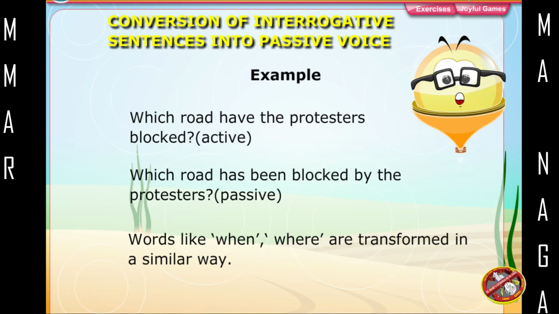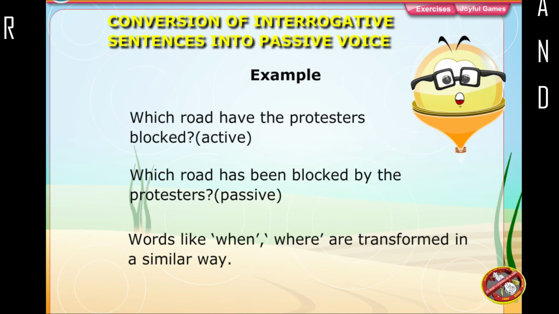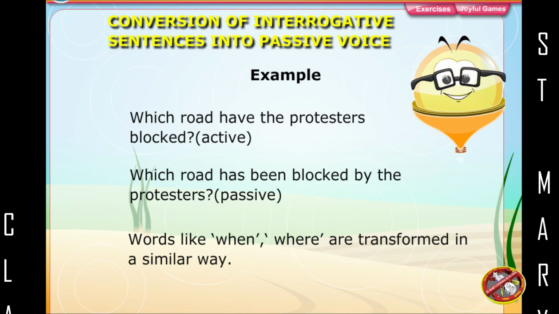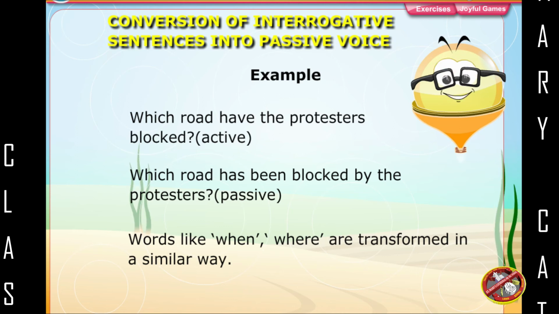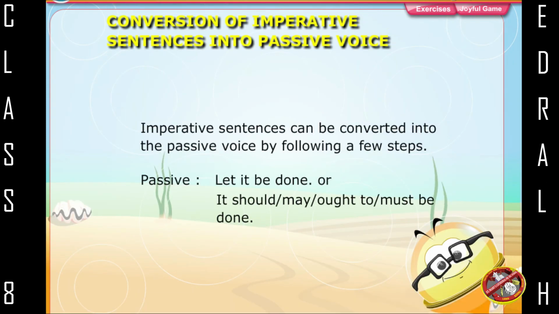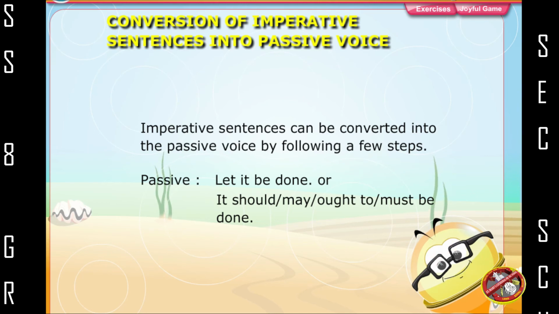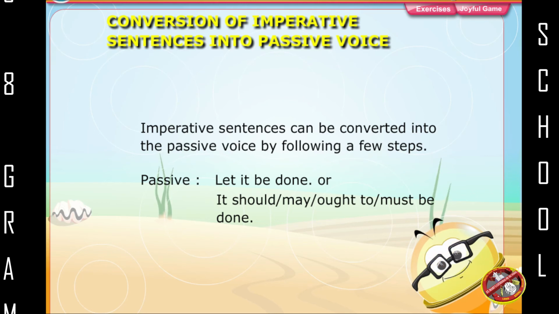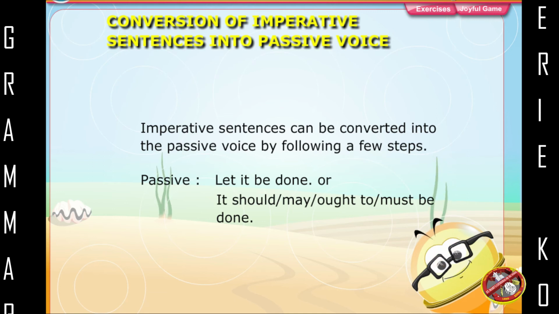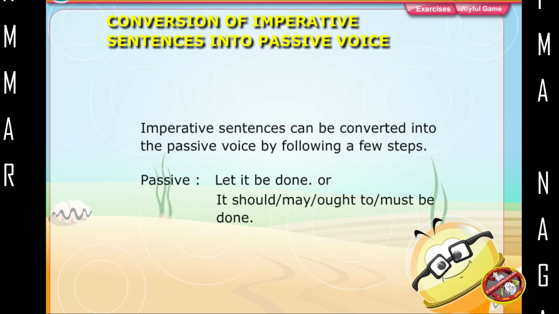Example: Which road have the protesters blocked? Active. Which road has been blocked by the protesters? Passive. Words like when, where are transformed in a similar way. Conversion of imperative sentences into passive voice. Imperative sentences can be converted into the passive voice by following a few steps. Passive: Let it be done, or it should, may, ought to, must be done.